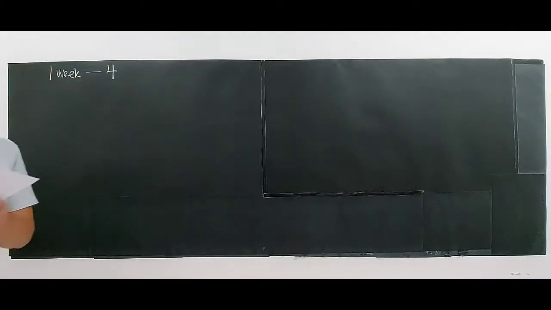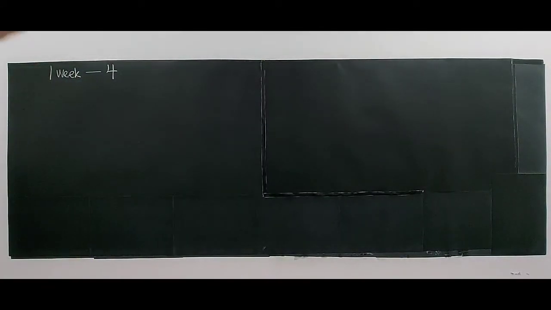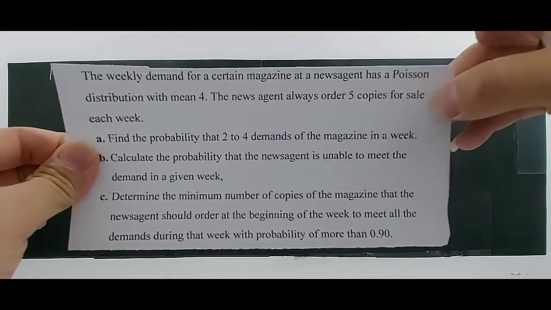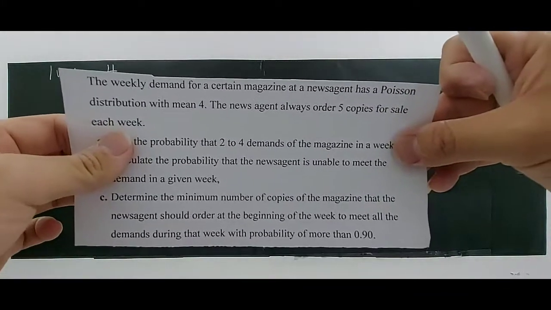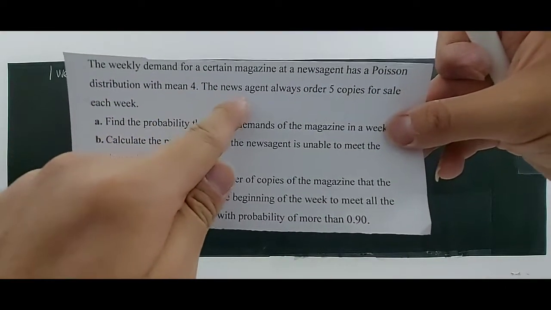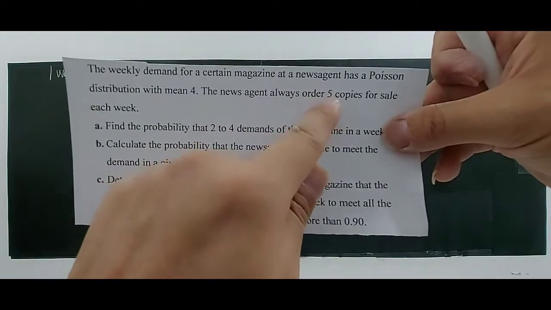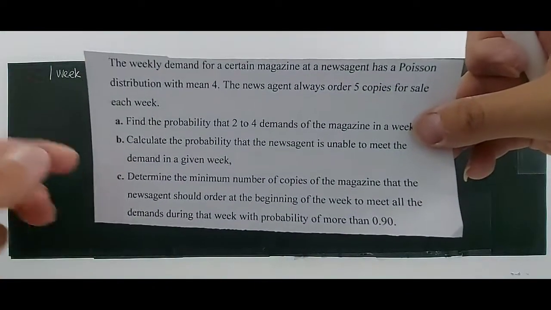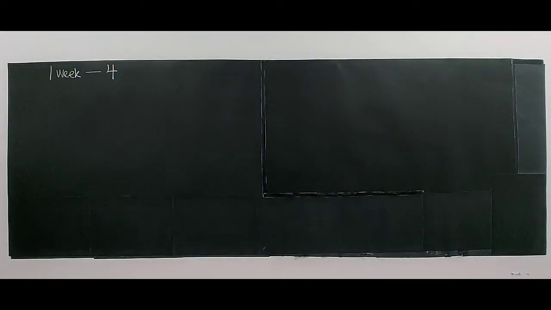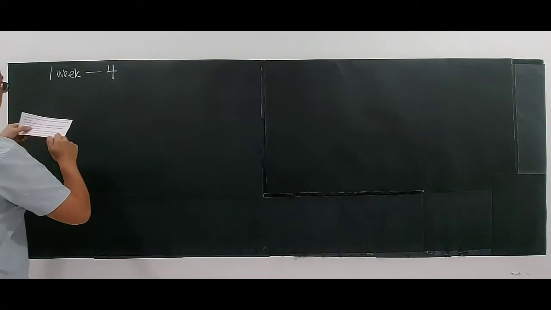4 magazines. The question clearly states that the news agent always orders 5 copies for sale each week. Because the mean is 4, the news agent always orders an extra 1, so 5 copies for sale each week. So now I know that this is a Poisson distribution. In 1 week the mean is 4 magazines.